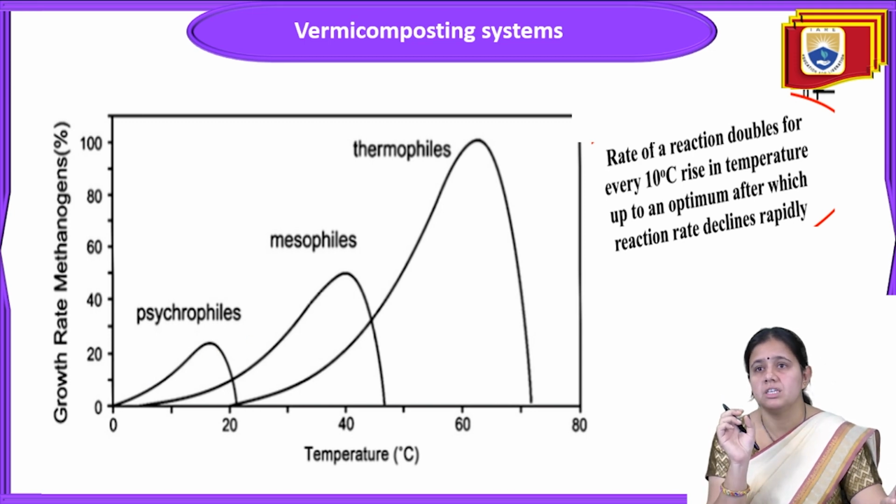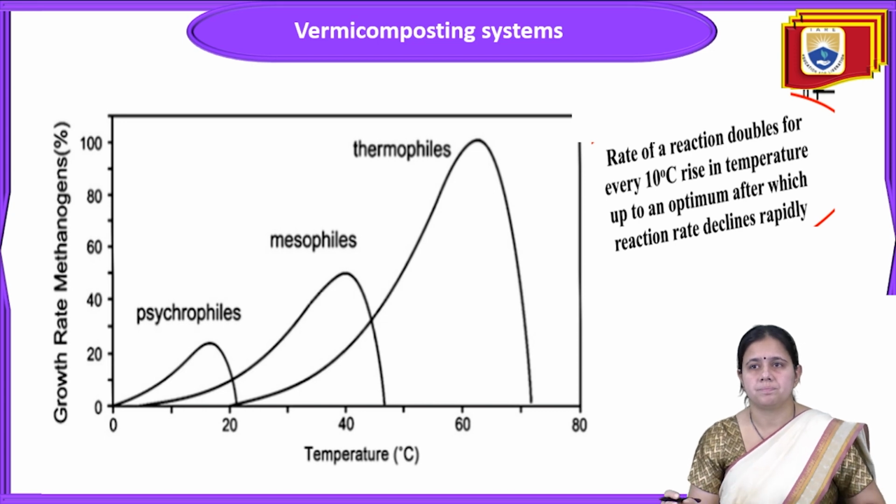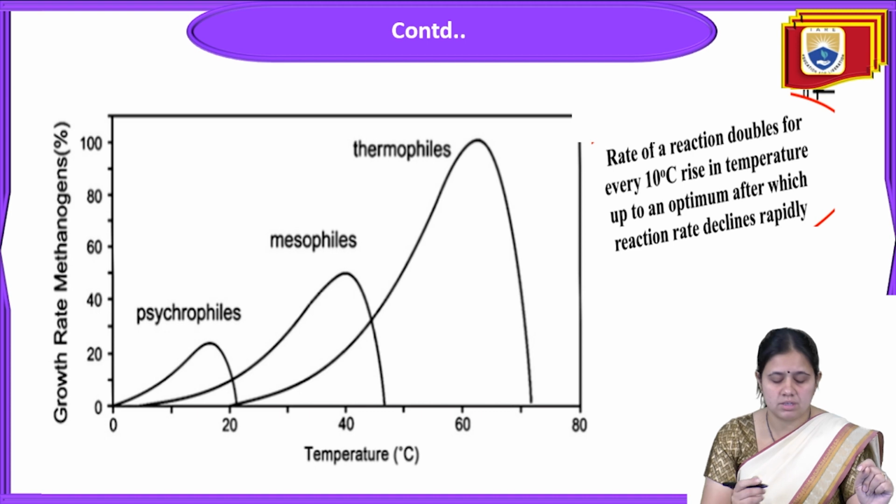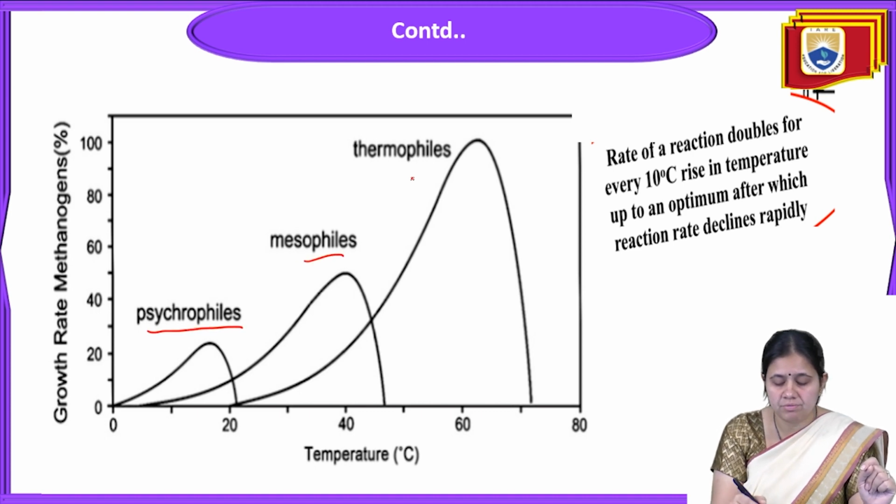The rate of reaction doubles for every 10 degrees Celsius rise in temperature, up to an optimum, after which the reaction rate declines rapidly. This slide is about how temperature changes inside the anaerobic digestion chamber. The ranges are psychrophilic, mesophilic and thermophilic.